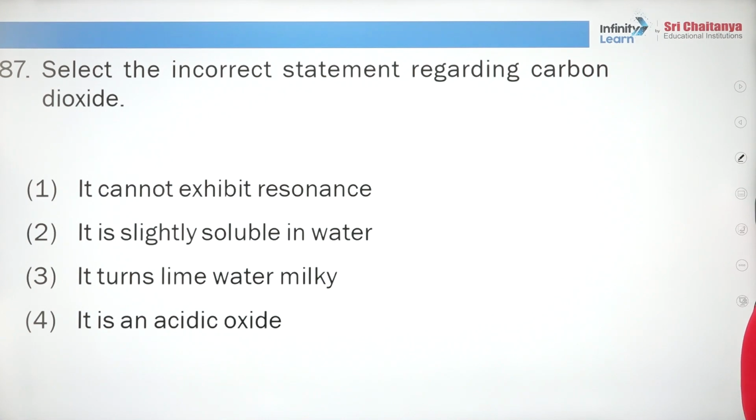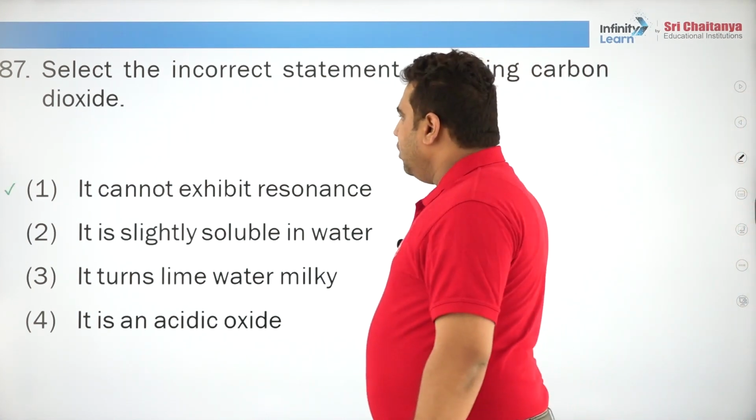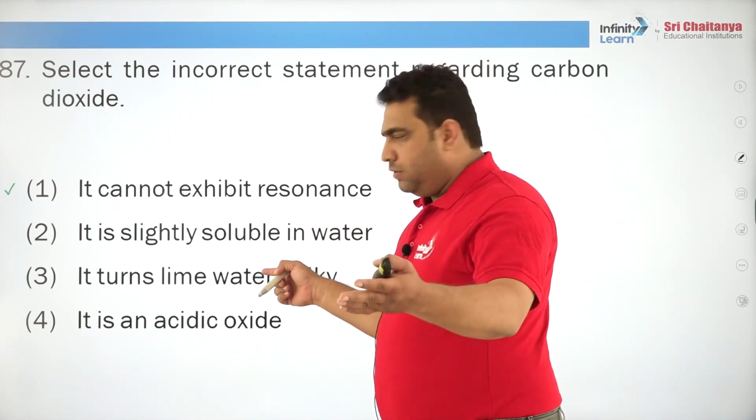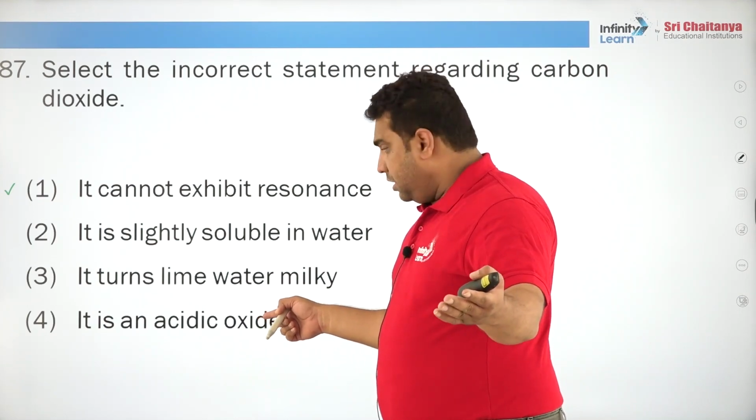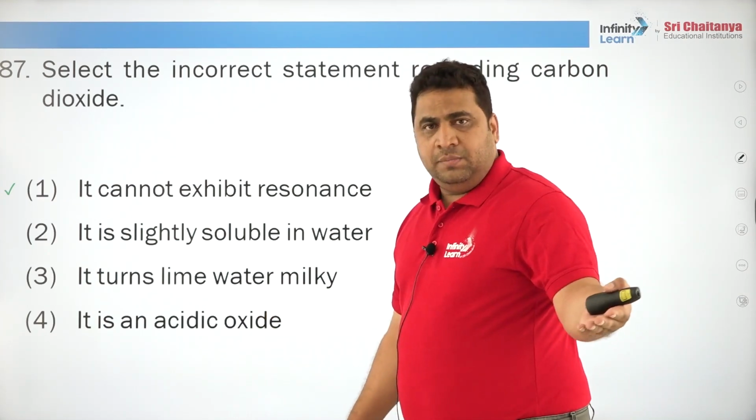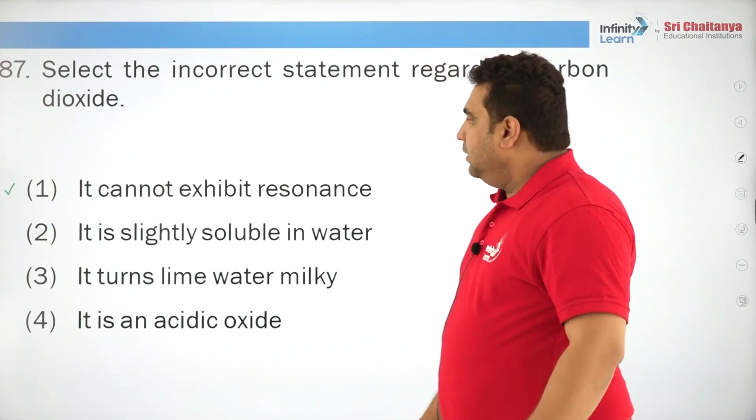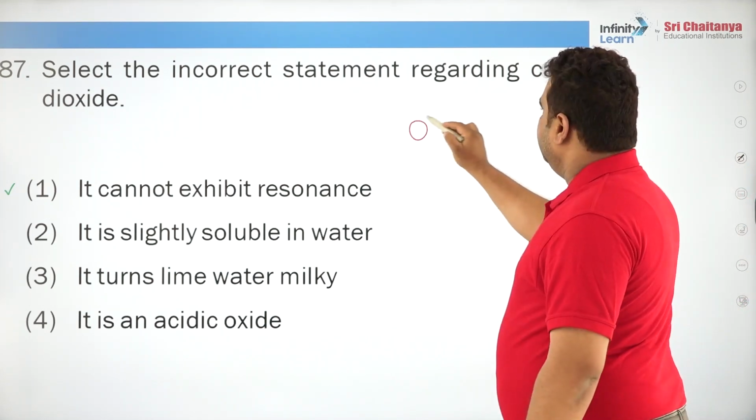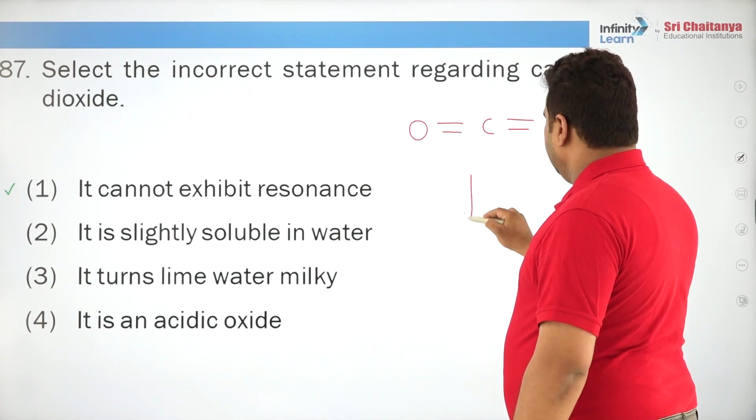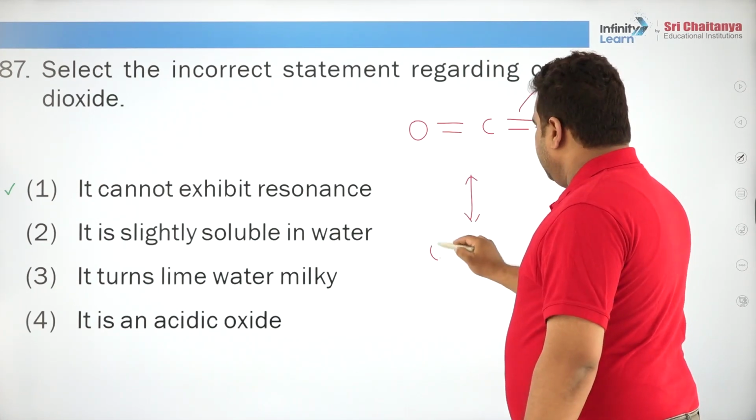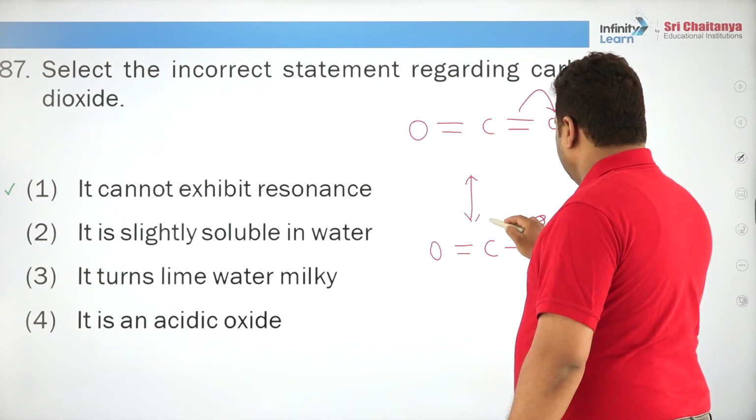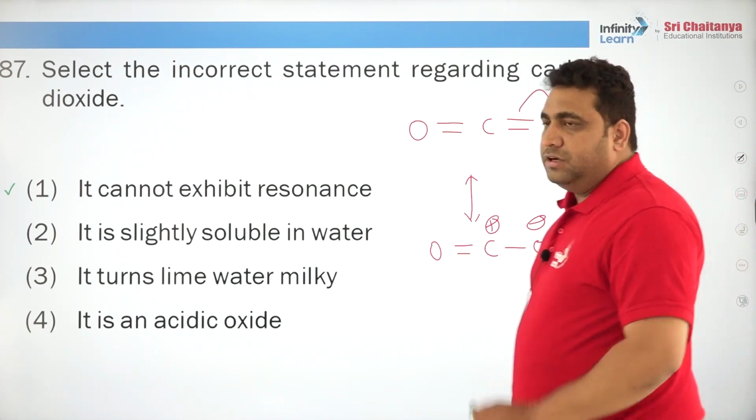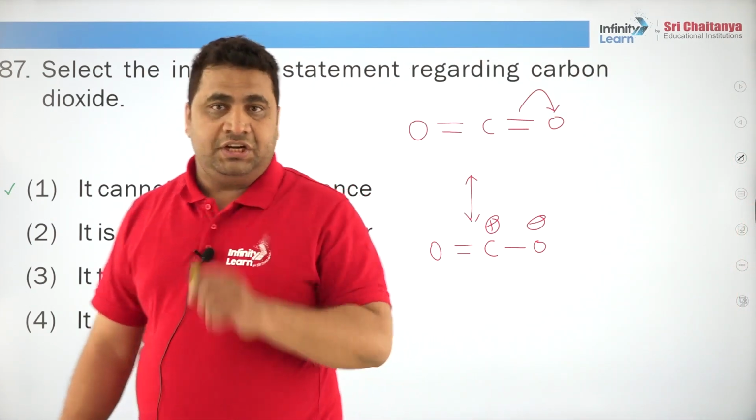Select the incorrect statement regarding carbon dioxide. It cannot exhibit resonance. It is slightly soluble in water. What is the proof? Soda water. It turns lime water milky, forming calcium carbonate. It is an acidic oxide, correct, because it will form H2CO3 in water. Hence, it cannot exhibit resonance is incorrect. It can, so here you can see I can write one of its ionic forms of carbon. That is the reason why the carbon in carbon dioxide is called electrophilic in nature or electron deficient in nature.